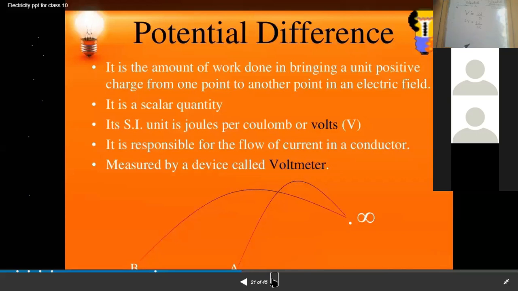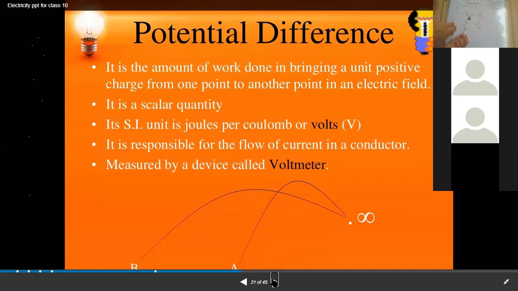One thing I just missed: there is a device responsible for measuring the potential difference, which is called a voltmeter.